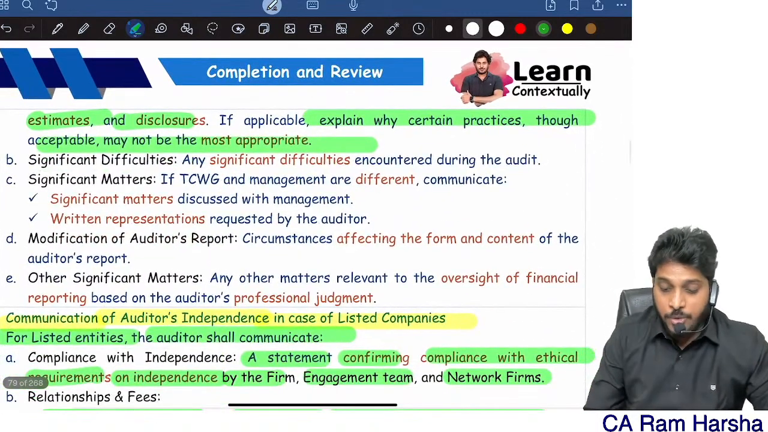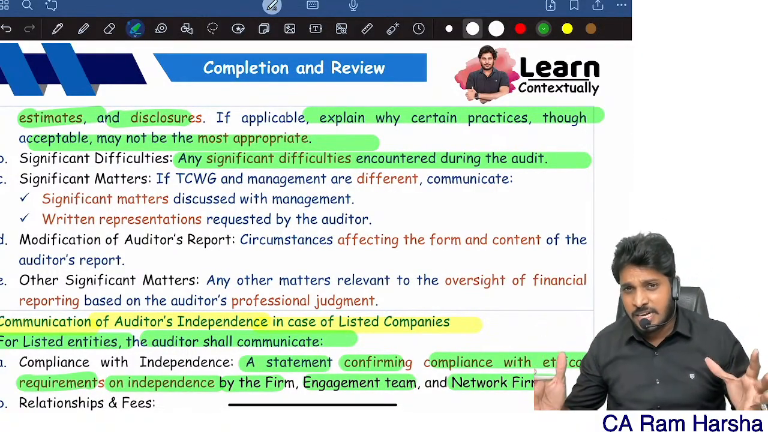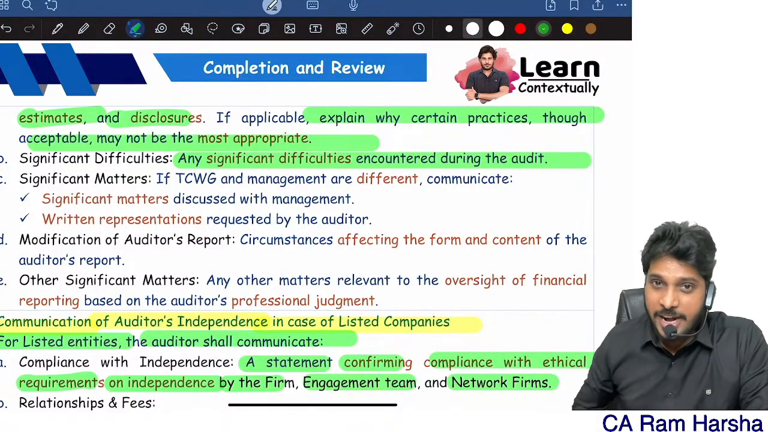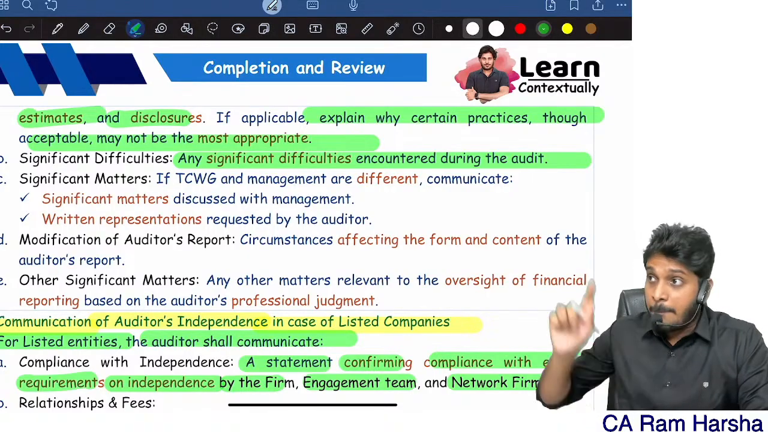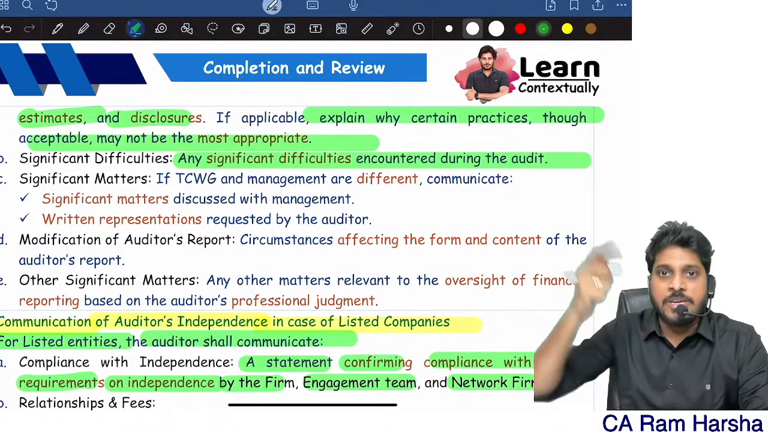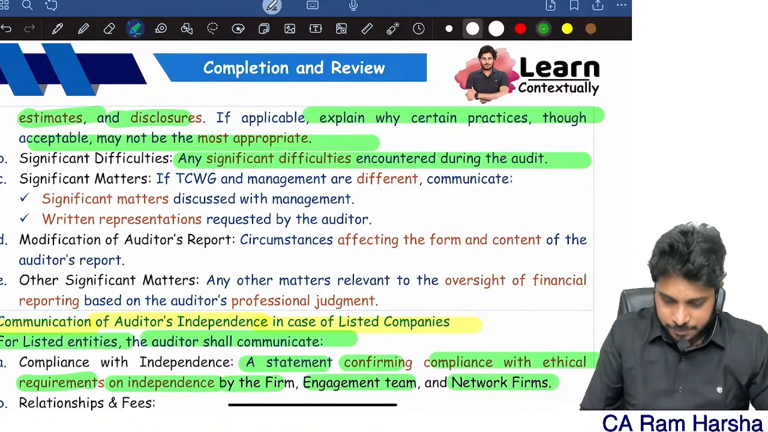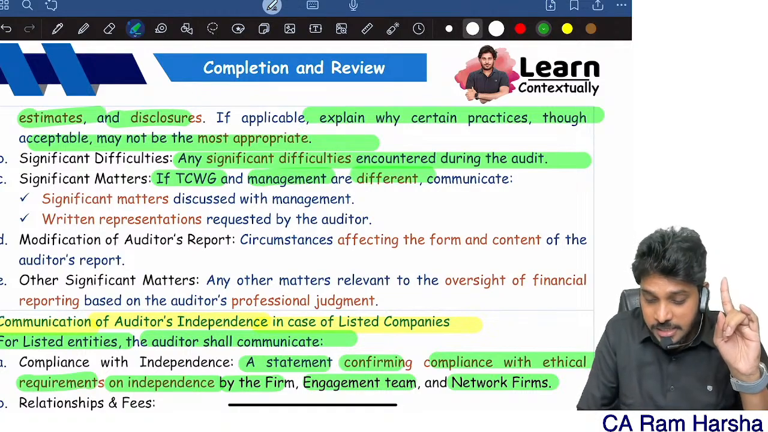Next, communicate significant difficulties encountered in the audit. Are there any difficulties that you faced in the audit? Communicate them. For example, if management is not giving you data, communicate it. If management is putting pressure on you, communicate it. If management is putting limitations on you, communicate it. These are all significant difficulties in the audit.